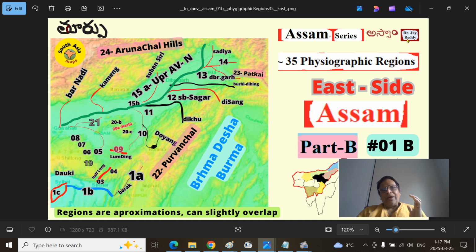Friends, we are continuing our Assam series, Assam province series. This is part B, that is 01B. Previously, we have discussed around 16 or so physiographic regions, physical geography related regions, essentially geographic regions in part A. In part B, we will be covering the rest of them.